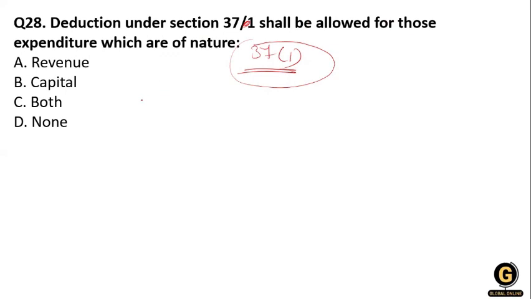So what will be the right answer for 37(1)? The revenue expenditure is allowed. Clear?